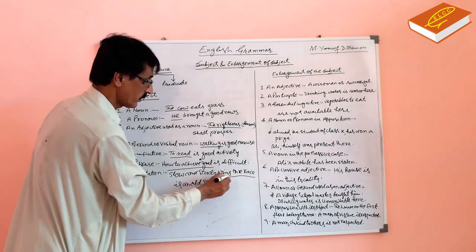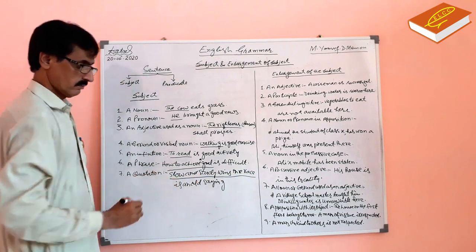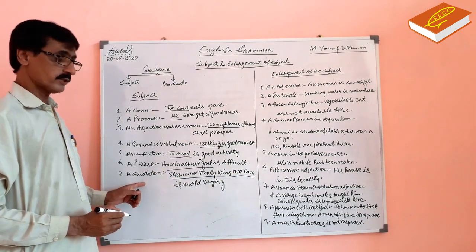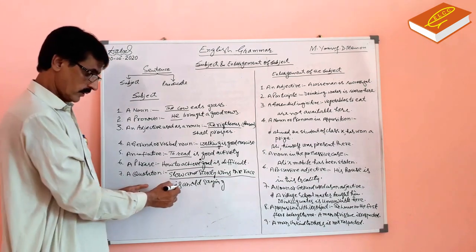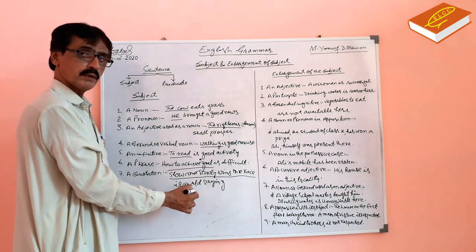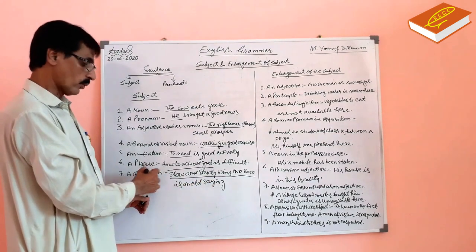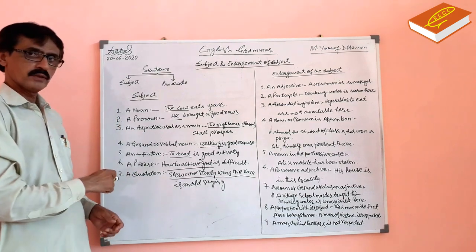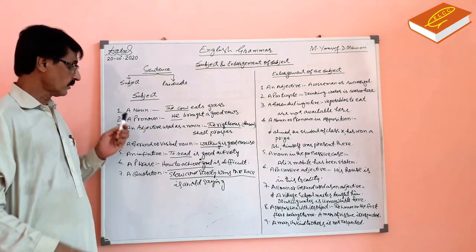Slow and steady wins the race. It is quotation, and here it is used as a subject. Is an old saying, it is a predicate. So, a quotation can also be subject. These are the 7 things which can be subject in the sentence.